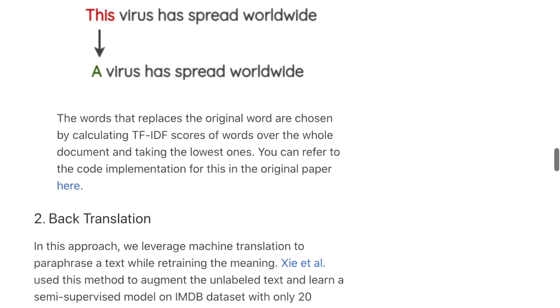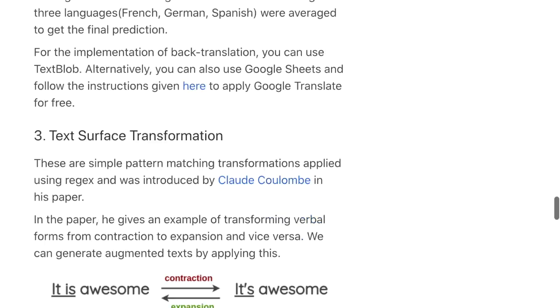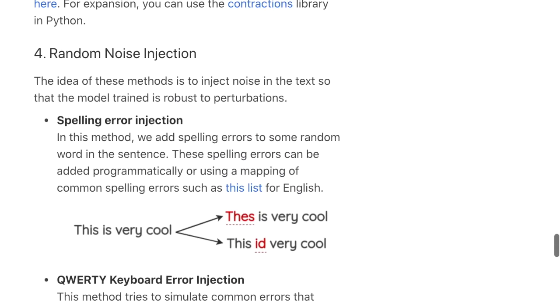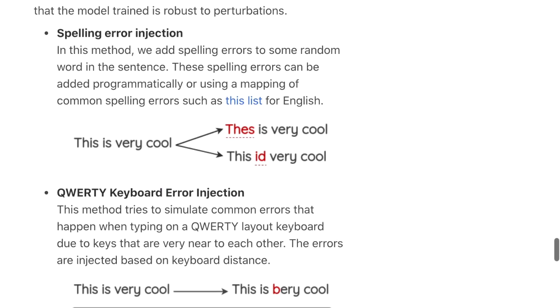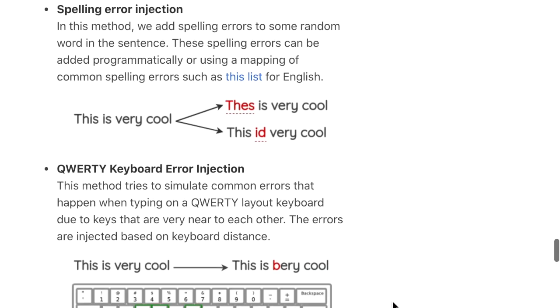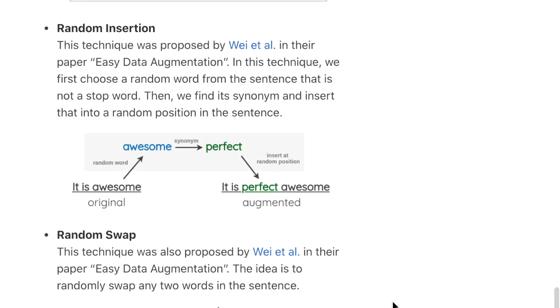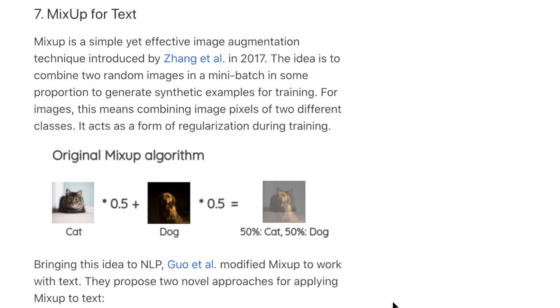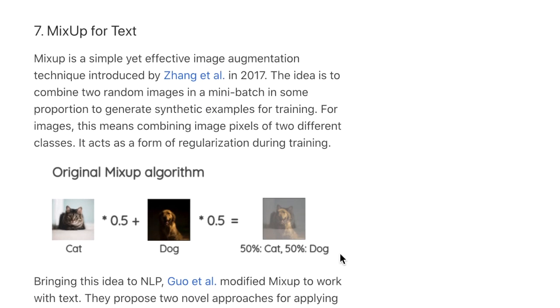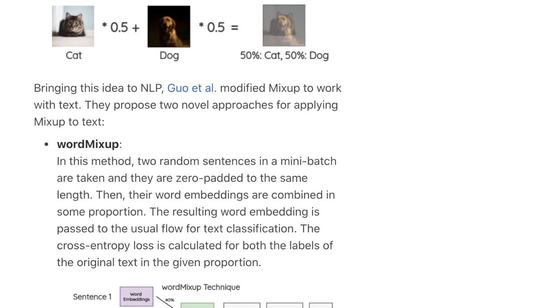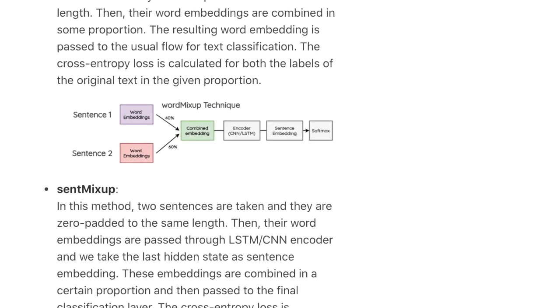Most of these techniques are kind of hacky. What I find the most promising is the random noise injection, particularly the QWERTY keyboard error injection. Because when we have these massive data sets scraped from the web, it's not like they're being spell checked before beginning the self-supervised pre-training, and it's likely that maybe some of these keyboard errors could be manifested in the self-supervised language modeling task. I also think mix-up for text could be interesting, where we just scramble sentences together and aggregate the label based on the mixing. At least as a data space regularization technique, this could add some value.